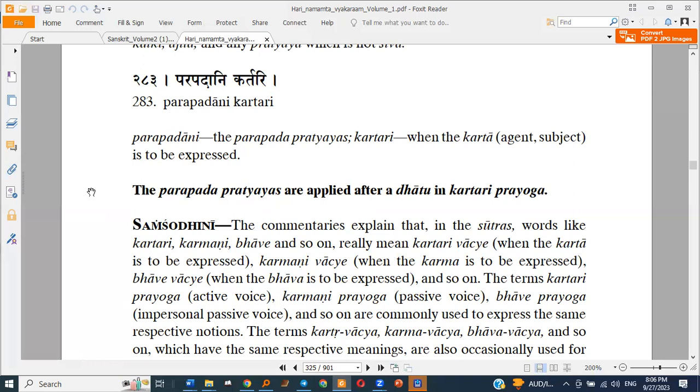We'll stop here on Sutra 282, having completed that. Please do memorize the pratyayas. They are very important. Take this week. Of course, we'll have a class on Friday, but you can take one more week until the next week's class.